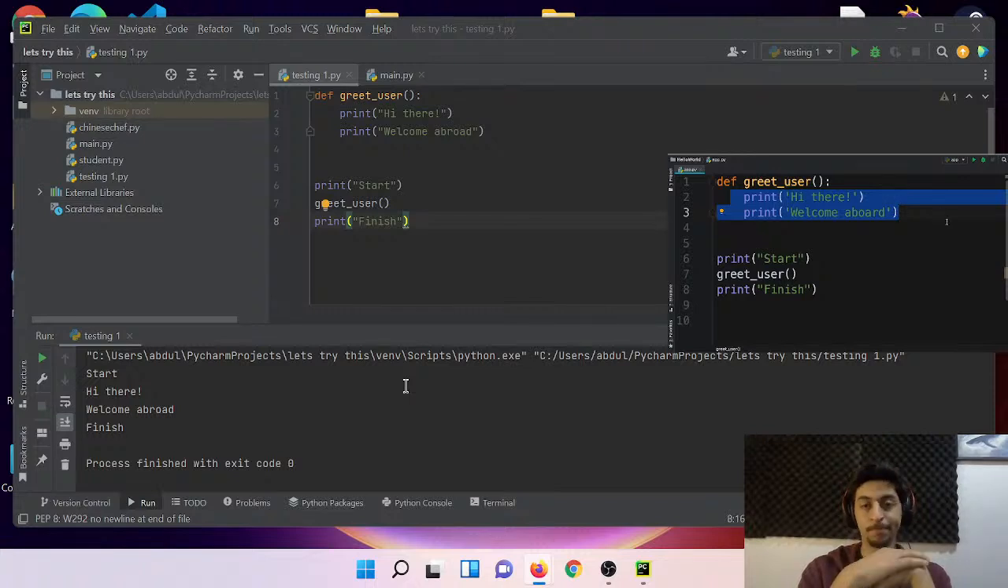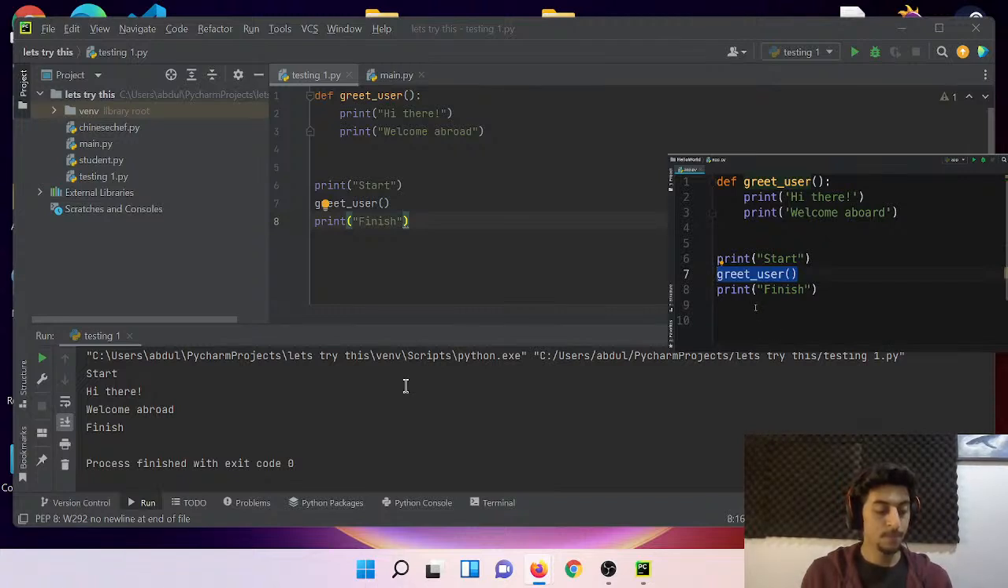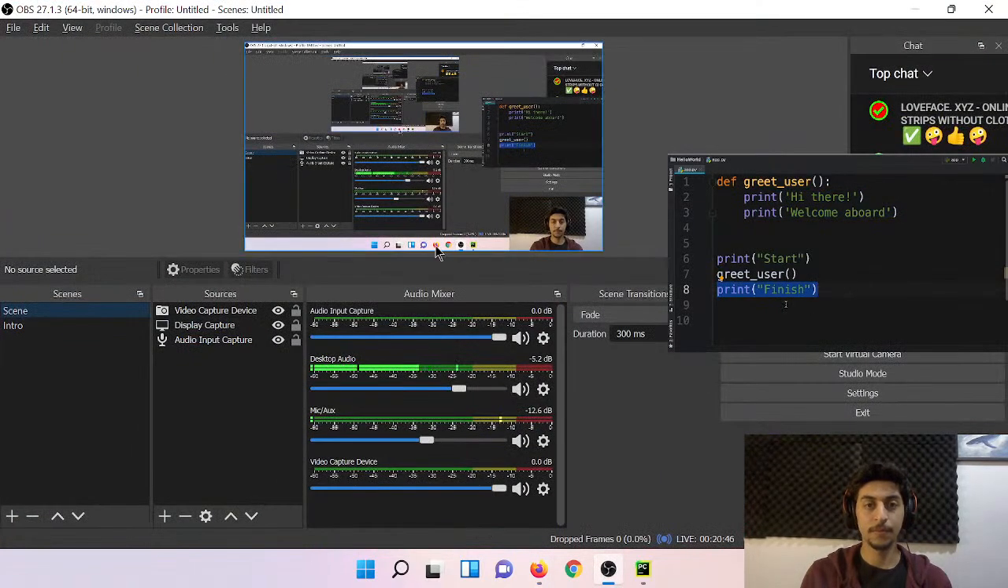So the execution of our program actually starts here. The first message that we see on the terminal is the start message. After that, Python sees that we're calling the greet function, so it will jump over here and then execute these two lines. Then it will jump outside of this function and continue the normal execution of our program, so it will print the finished message on the terminal. So this is how functions work.